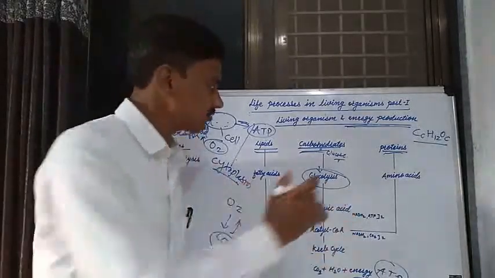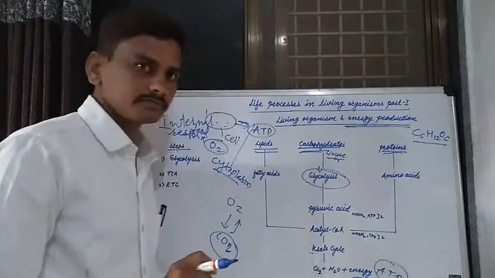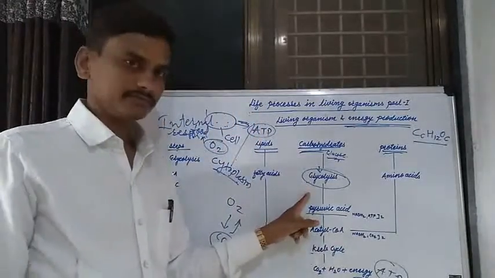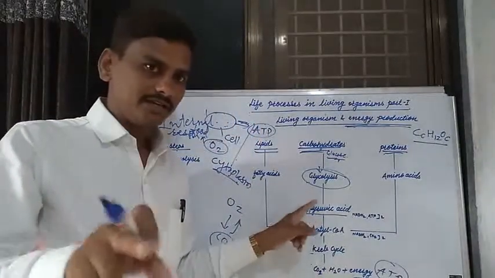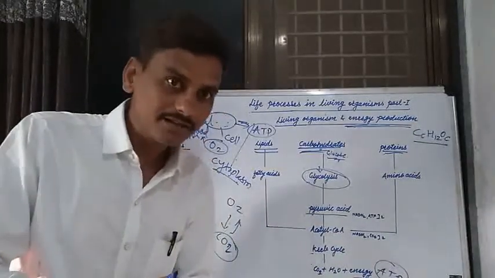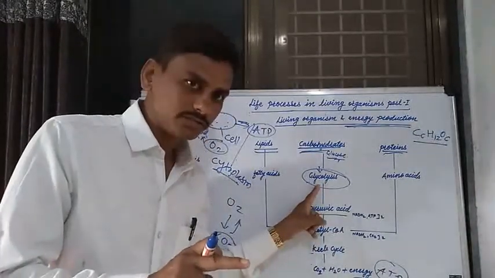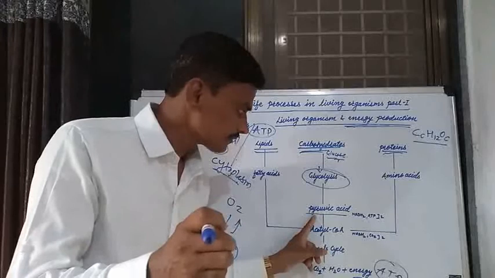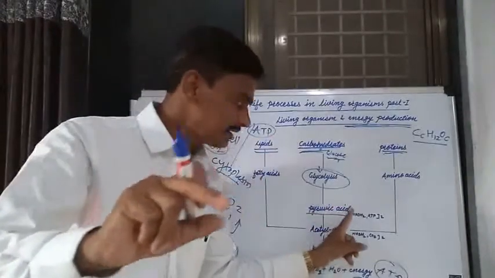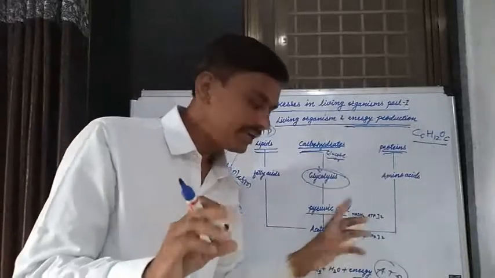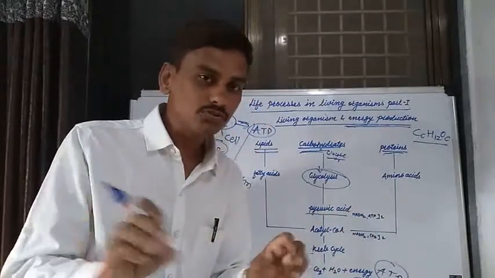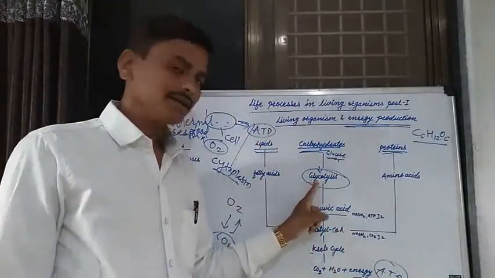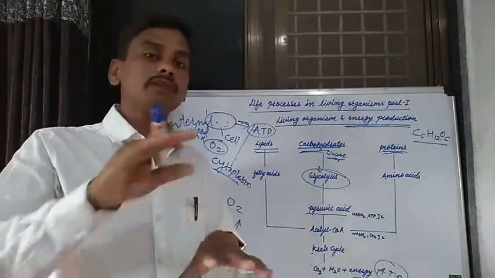And oxidation of that glucose molecule in the cytoplasm of the cell produces pyruvic acid. This is the first biochemical reaction in the cytoplasm of a cell, known as the glycolysis process. By the glycolysis process, glucose oxidizes to produce pyruvic acid, NADH2 and ATP. Two molecules of NADH2, two molecules of ATP. Two ATP of energy are produced by the process of glycolysis in the cytoplasm of the cell.